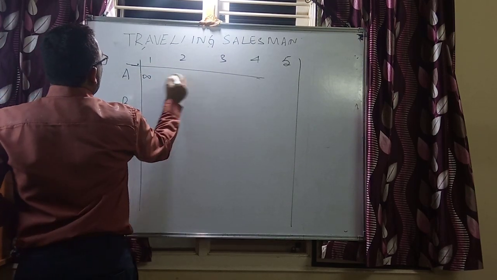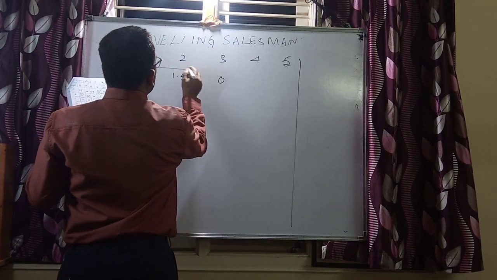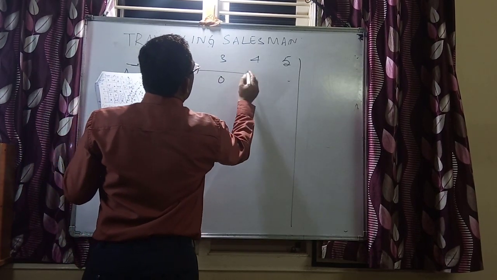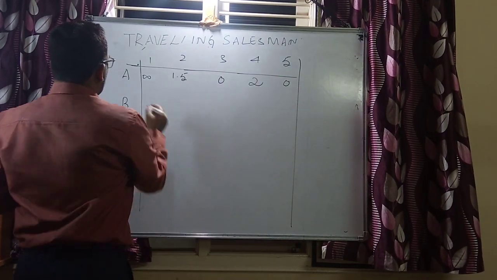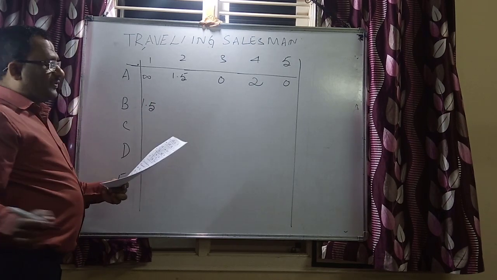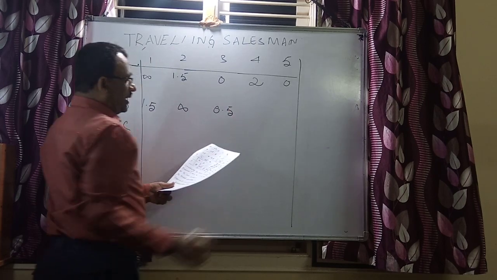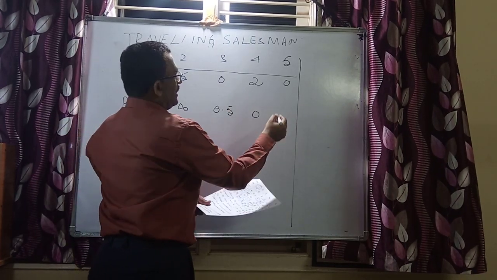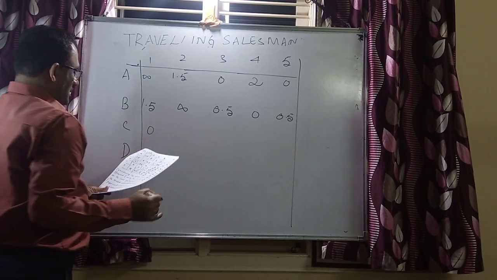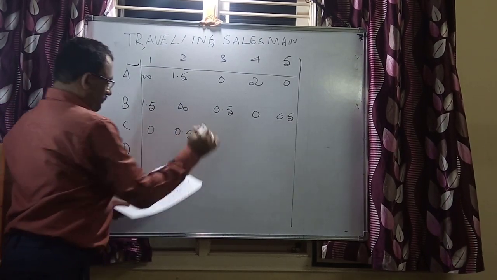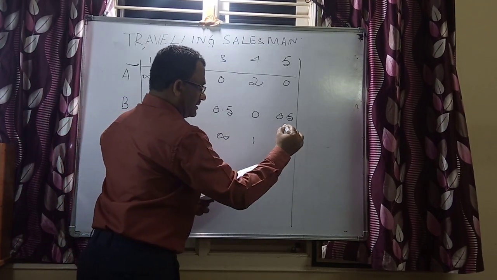This is infinity, 1.5, 0, 2 and then 0, 1.5, infinity, 0.5, 0 and then 0.5. This is 0 here, 0.5, infinity, 1, again this is 0.